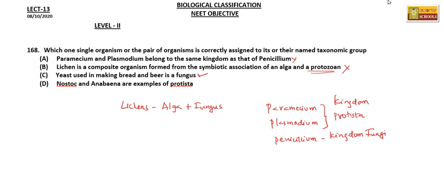Yes, yeast is used in making bread and also alcoholic beverages like beer. Then Nostoc and Anabaena are examples of Protista. No. Nostoc and Anabaena belong to the group cyanobacteria. So here the right answer is option C.